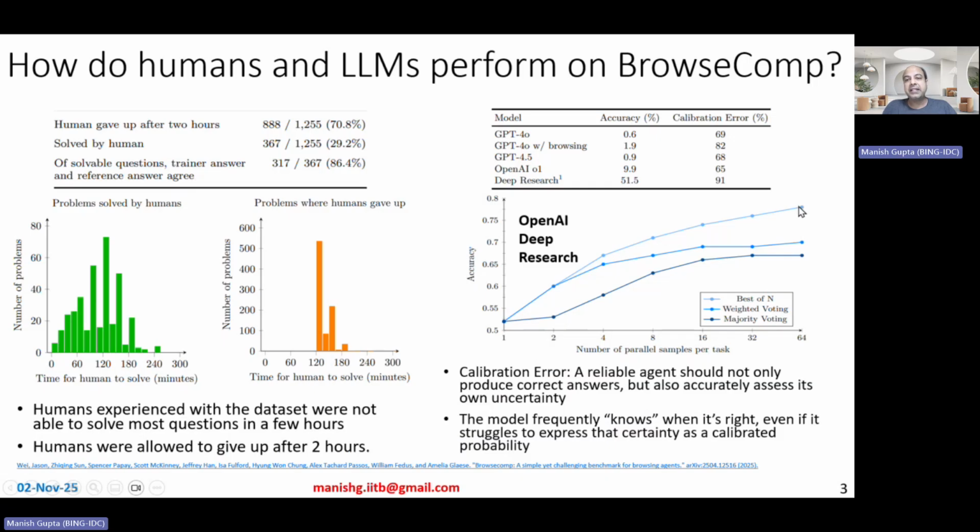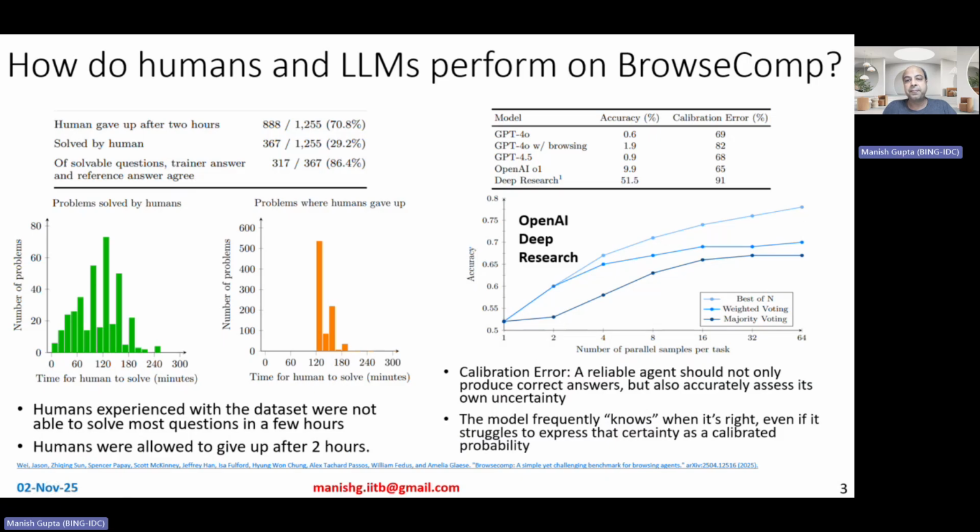Okay. So the idea is that, even though the calibration error shows up pretty high here, 91, the point is that the model frequently knows when it's right. Because if you choose the highest probability one, you actually get the right answer. So the model frequently knows when it is right, even if it struggles to express that certainty as a calibrated probability. If you just look at the calibrated probability, that's not good. But in general, if you choose by the highest probability, the model does come up with an accurate answer.